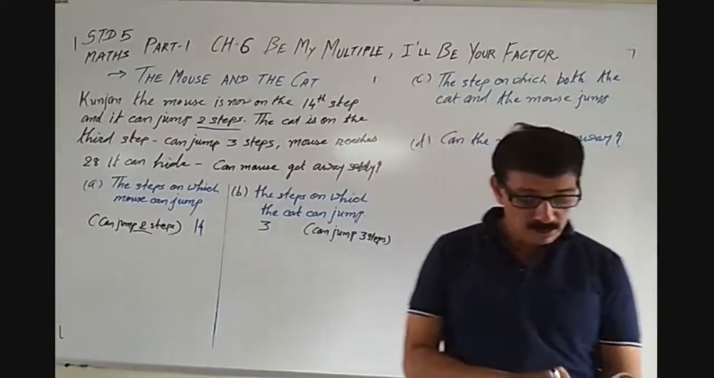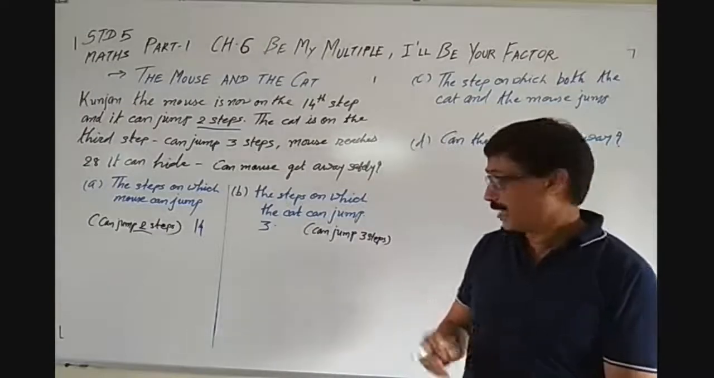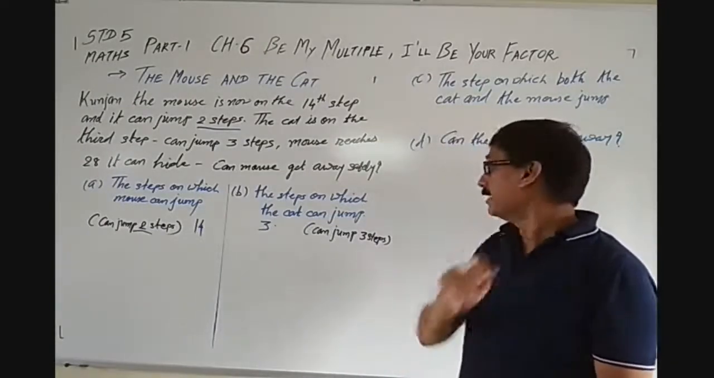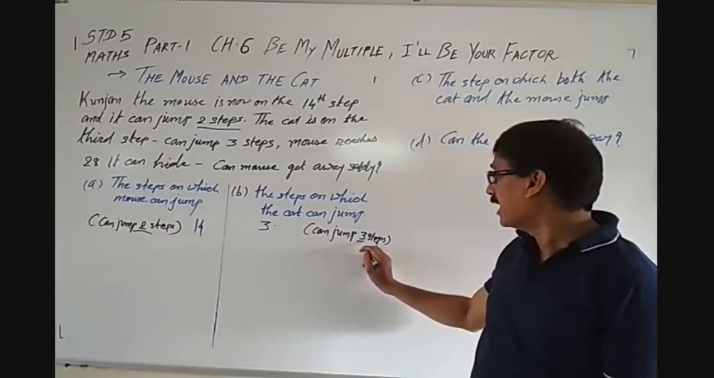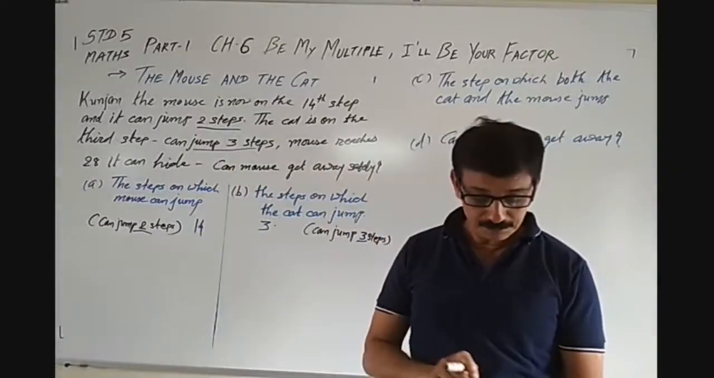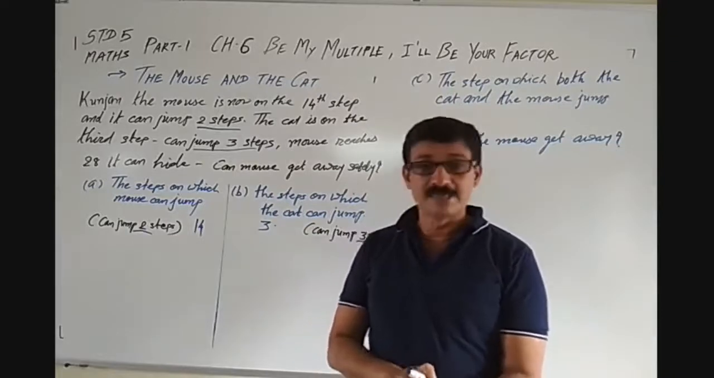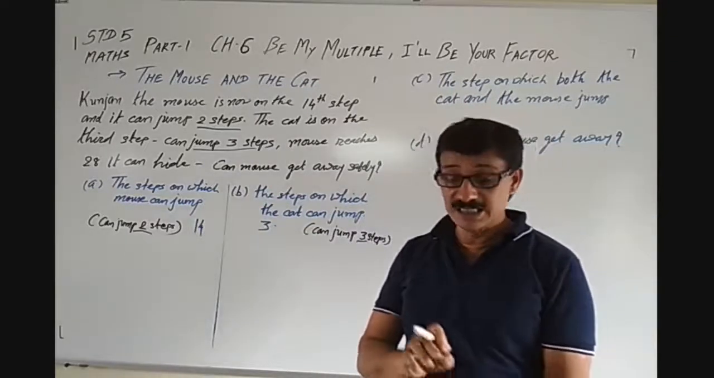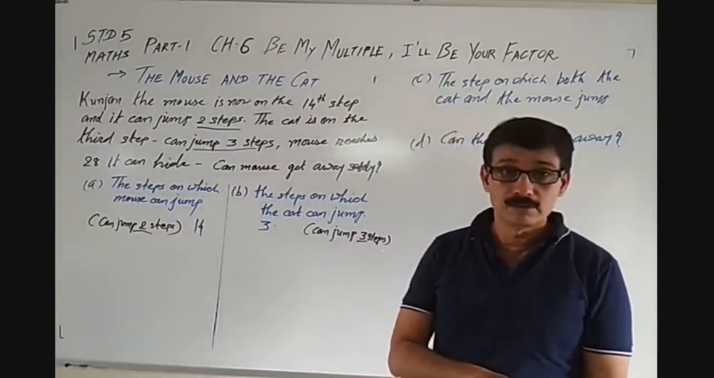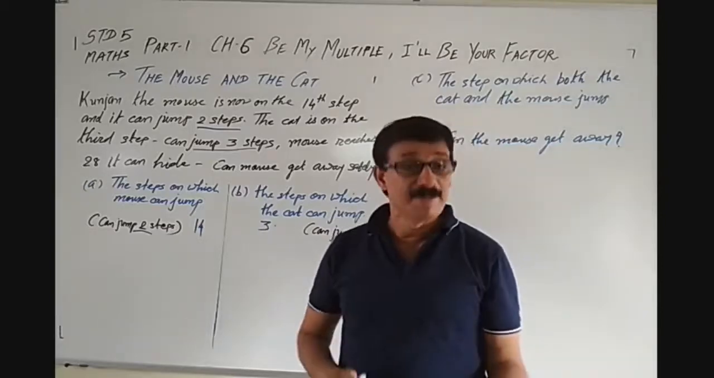The cat is on the 3rd step and she can jump 3 steps at a time. How many steps? 3 steps at a time. If the mouse reaches 28, it can hide in the hole. Find out whether the mouse can get away safely.